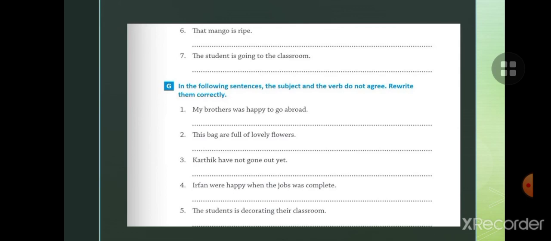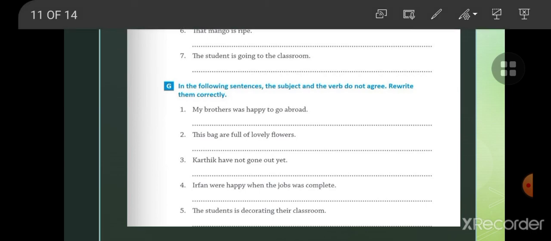Second is, this bag are full of lovely flowers. You know that bag is a singular subject here, so you will write is. This bag is full of lovely flowers. So children, you can do this exercise easily.